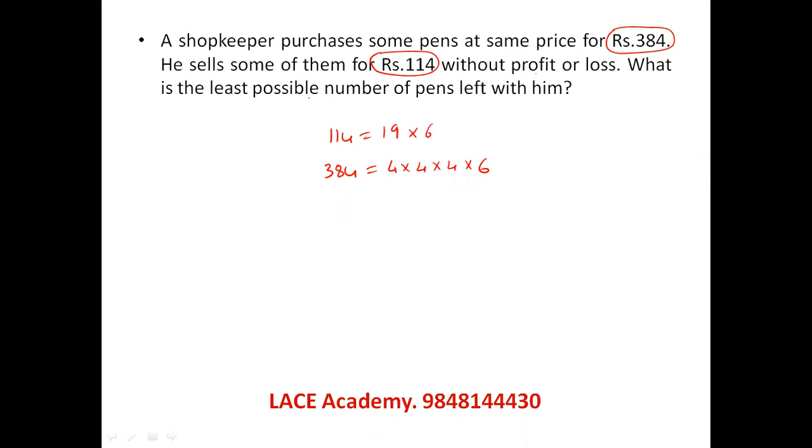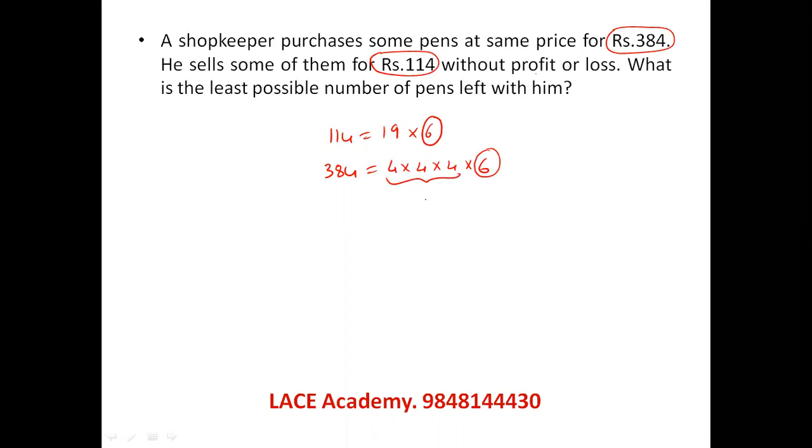And to have the least possible number of pens left with him, he should buy fewer pens and also sell some of them. So what is the other factor that is possible other than 19? 6, which is common in both of them. So we can say 6 rupees is each pen's price.